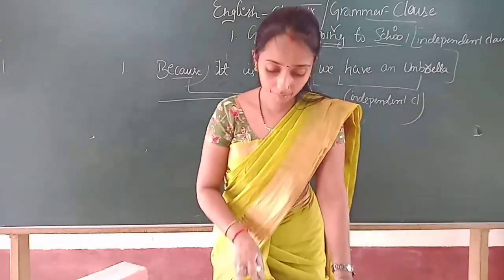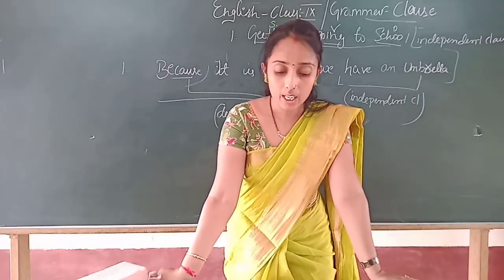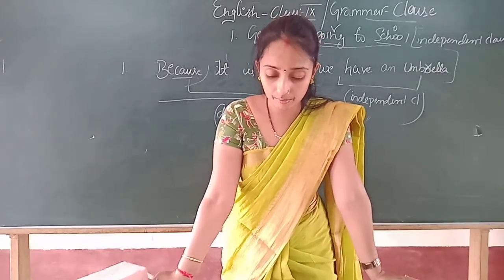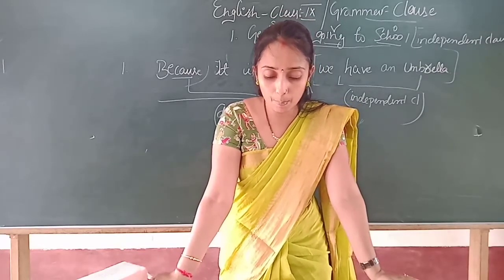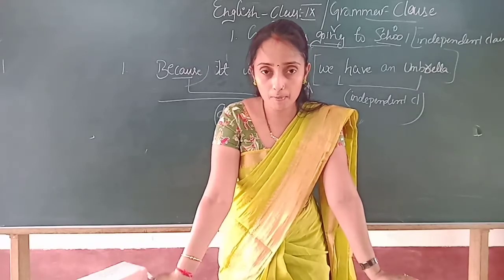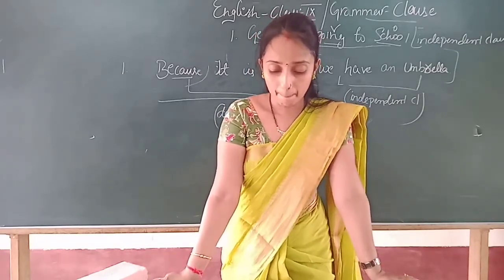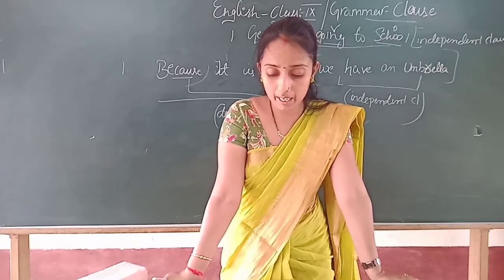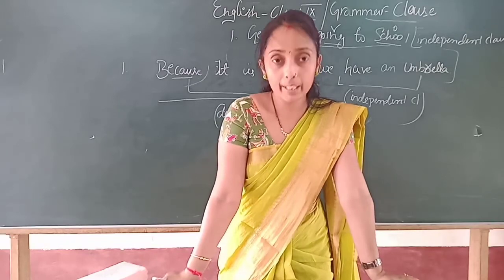Now next heading. After independent clause, give the next heading, dependent clause. What is a dependent clause? A dependent clause is a group of words that contain a subject and verb, but it doesn't express a complete thought.